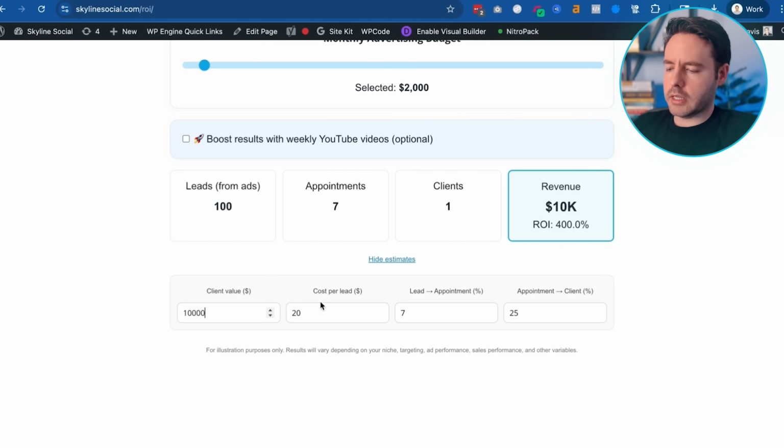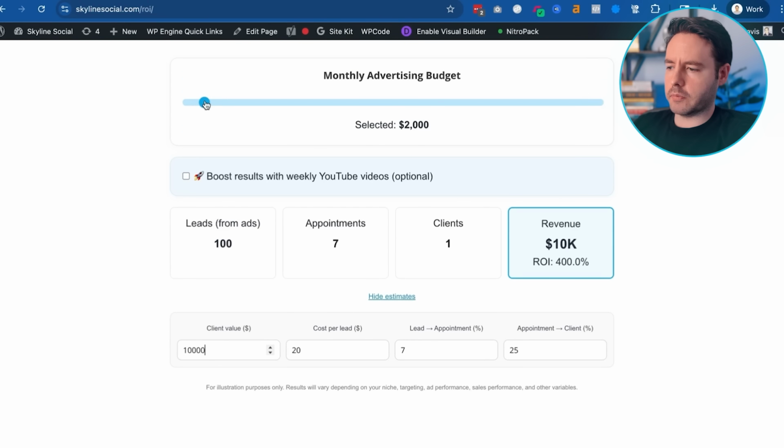So we have the cost per lead here at $20. Again, that's the average. From that, let's bump the advertising budget up to $3,000. You can expect to get about 7% of these leads to convert into appointments. That essentially gives you a cost per appointment of $300. So you can see here with a $3,000 advertising budget, you could potentially get 10 appointments if your cost per appointment is $300 per appointment.